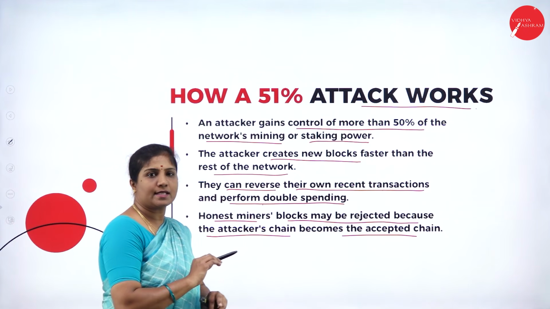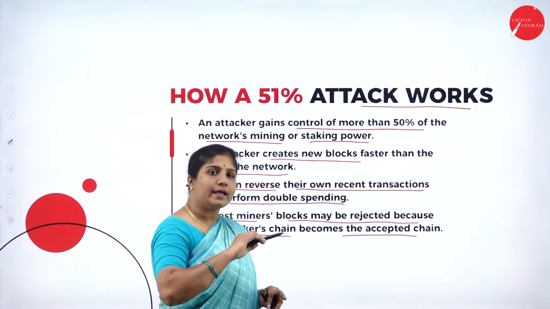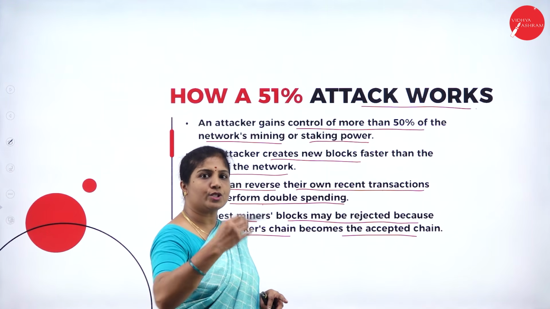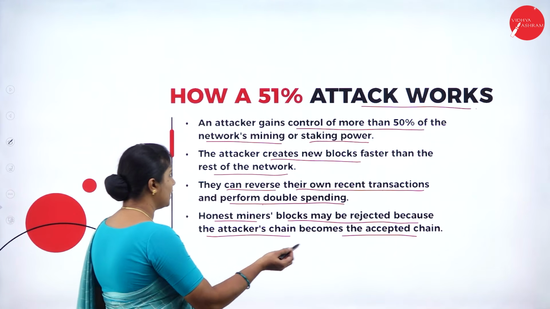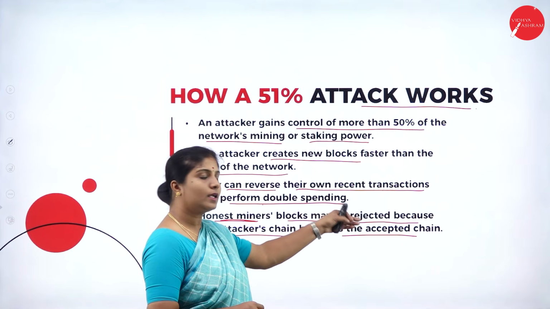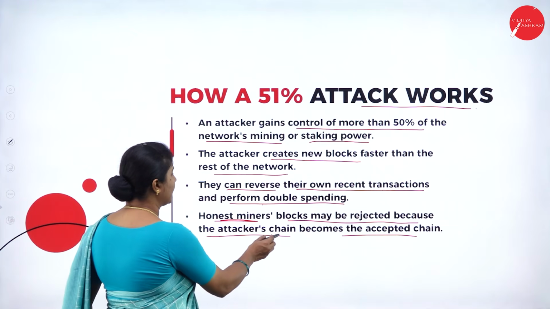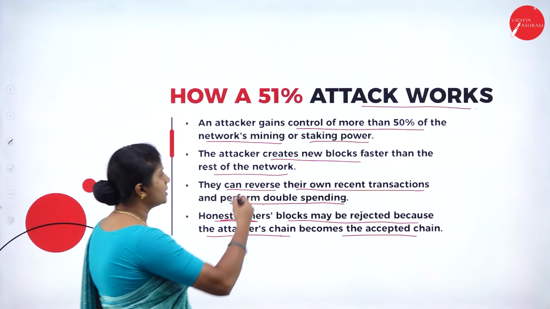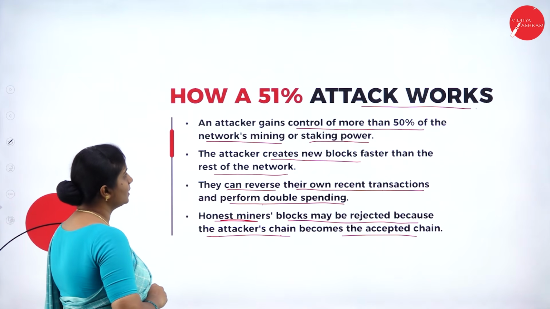He can reverse a transaction which occurred later and send the same Bitcoin to another recipient. The honest miners' blocks may be rejected because the attacker's chain becomes the accepted chain. So this is how the 51% attack works.